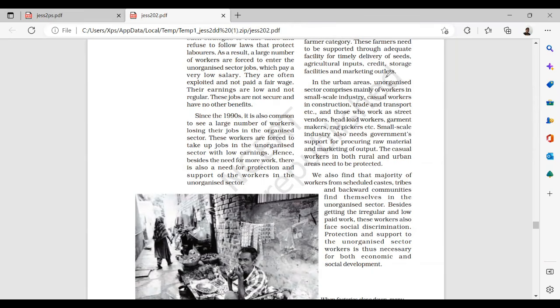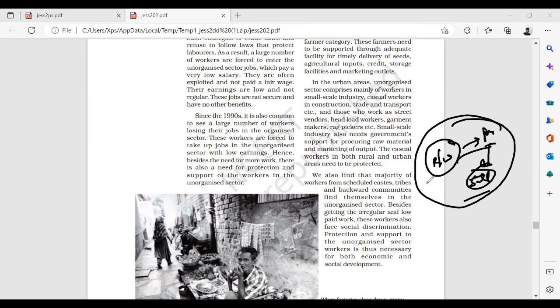And why are we calling this unorganized? Because you don't come under tax collections. You don't know from where you are buying the raw materials, where you are sending them to be processed, or where you are selling in the market. Nothing has been taken into the calculations of the GDP. We also find that the majority of workers from the scheduled castes, scheduled tribes, backward communities and women find themselves in the unorganized sector.